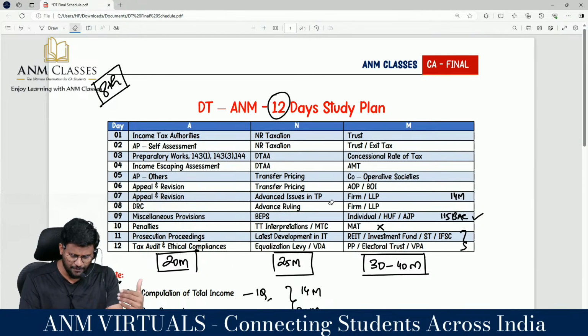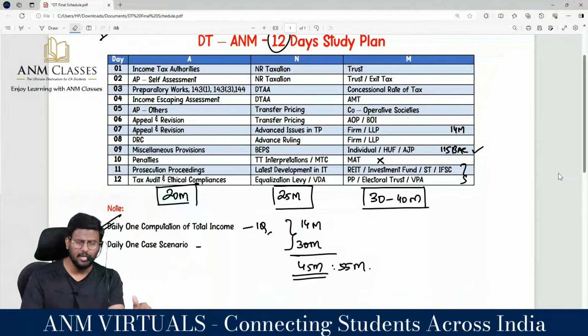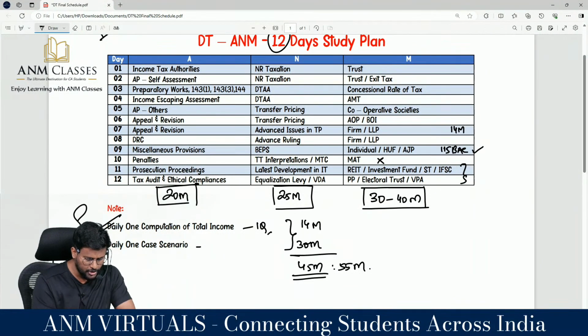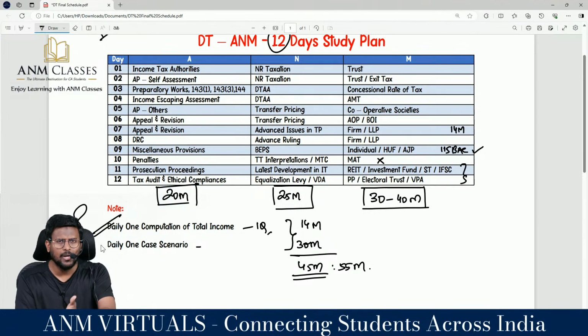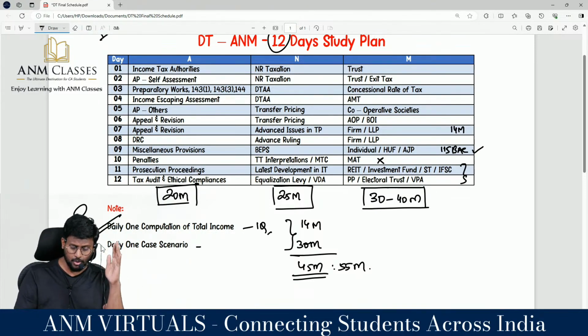This 12 days is even covering the IPCC portion also, because if you are doing this, daily computation 1 question and case scenario 1 question. Do the ICAI case scenarios itself. Sir, I don't have case scenarios. Take mock 1, take mock 2, take the RTP. Those case scenarios, start doing one by one. My intention is you should not read the case scenario at the examination for the first time. Then you will go for a toss.